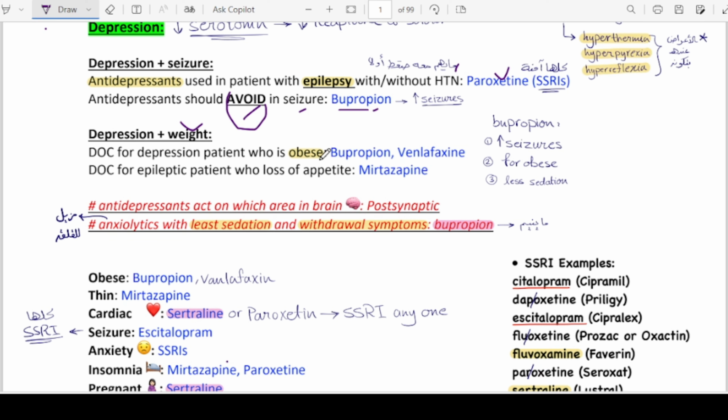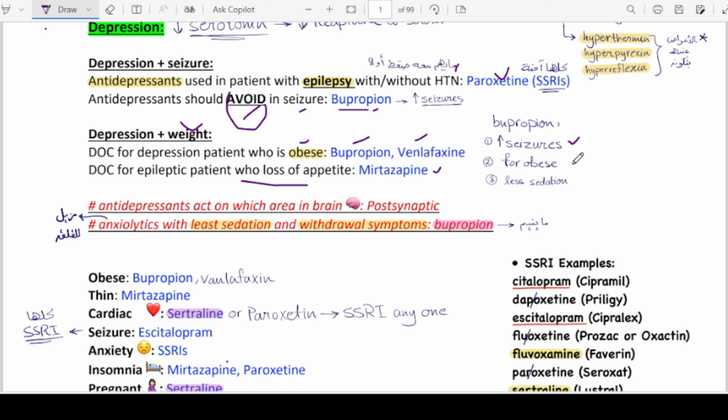The drug of choice for a depressed patient who is obese is bupropion or venlafaxine. The drug of choice for a patient who has loss of appetite, who is facing anorexia, is mirtazapine.